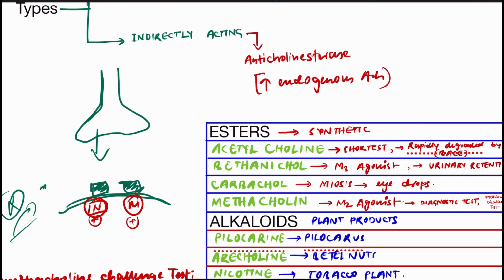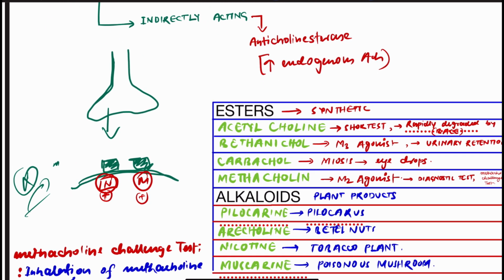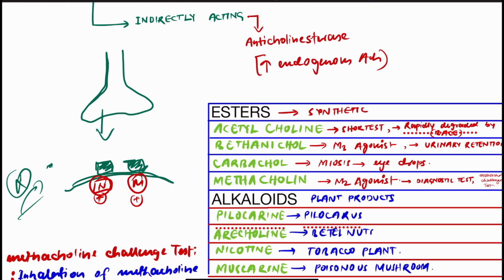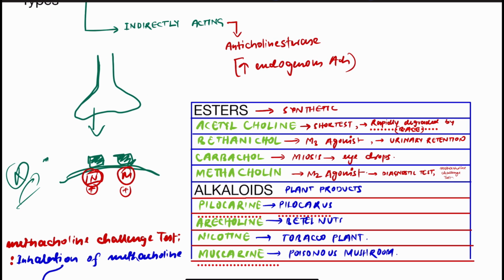But in case of indirectly acting cholinergic drugs, what is happening here? The anticholinesterase increases the endogenous acetylcholine. So suppose there is an enzyme known as acetylcholinesterase enzyme. That can be two types, acetylcholinesterase enzyme, or another is butyrylcholinesterase enzyme.